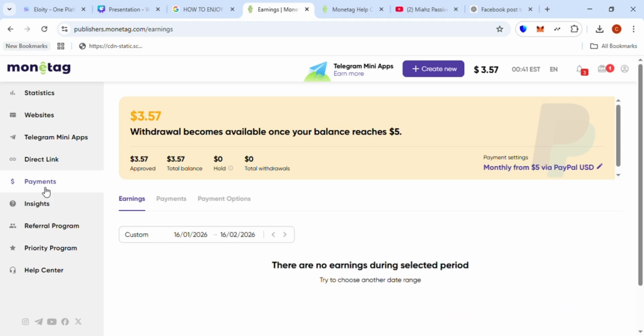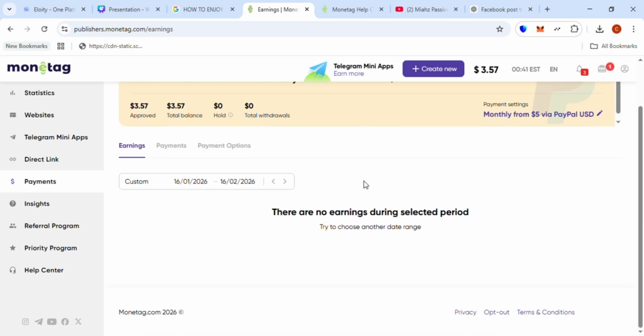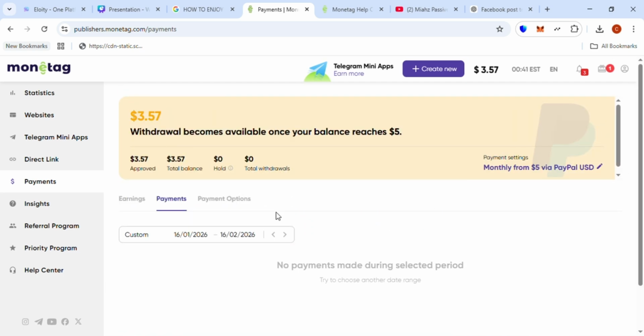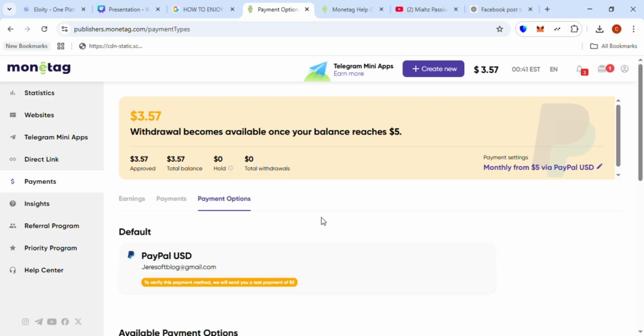So let's go to payment. All right, as you can see, payment is weekly payout. All right, you have several payment options. Okay, it has several payment options. If you go to this place, you see the several payment options. That is payment settings. You see different payment options.